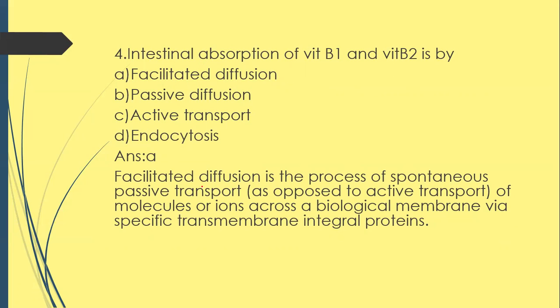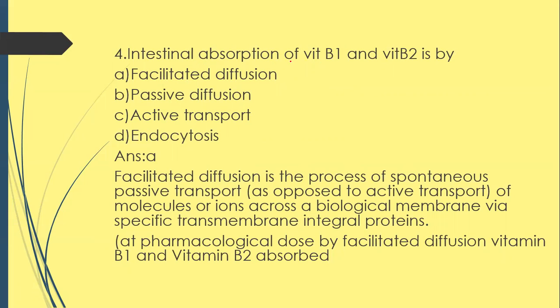It's a type of passive transport in which molecules are transported via specific transmembrane integral proteins. So vitamin B1 and B2 are absorbed by facilitated diffusion at pharmacological dose.